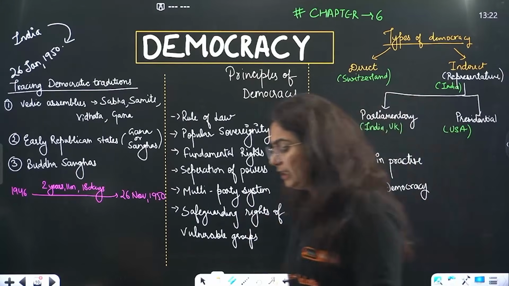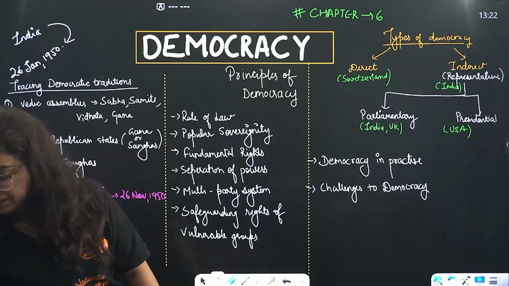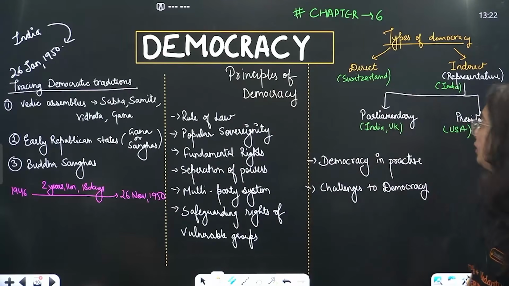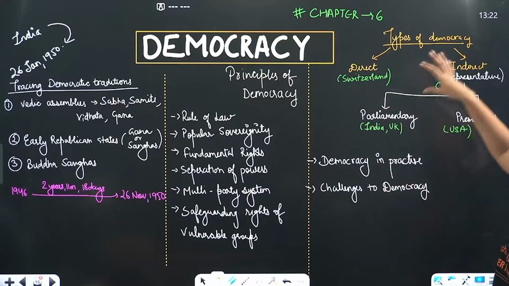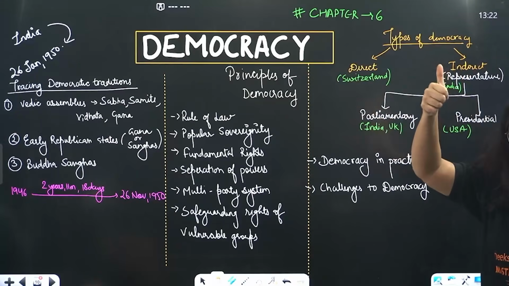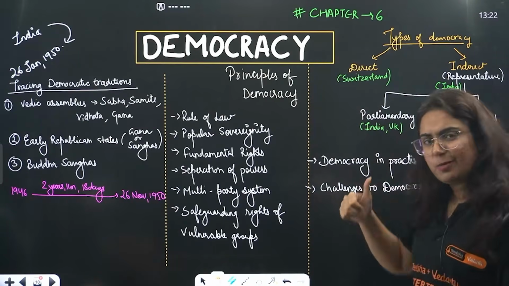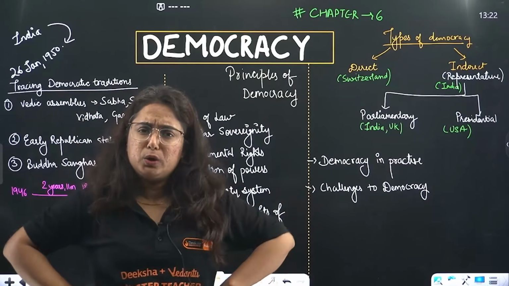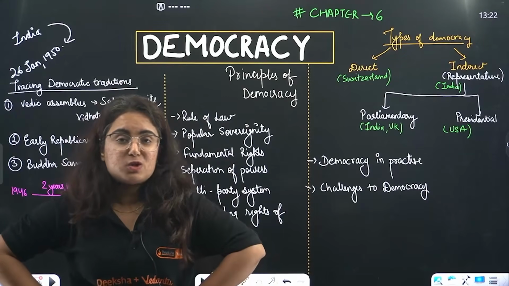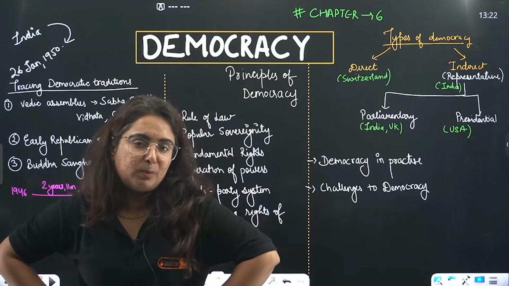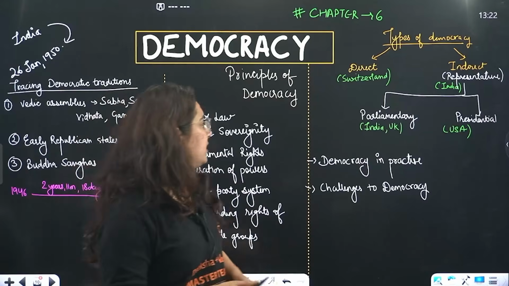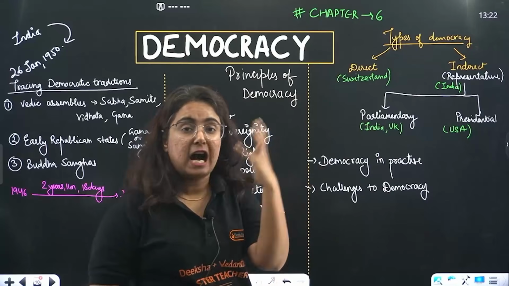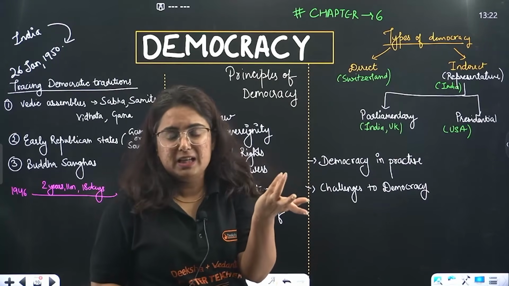Safeguarding rights of vulnerable groups, beta, the DPSP, Directive Principles, tells us that we have to save the rights of the minorities too, right? Then the chapter talks about types of democracy. First, direct democracy, when the people directly take the decision in the government. But don't you think, beta, this type of democracy is quite impossible when the country has a large population? Yes. So it exists in just one country, Switzerland, which has less population, where some questions are asked by the public in the form of a referendum and the people give answers.